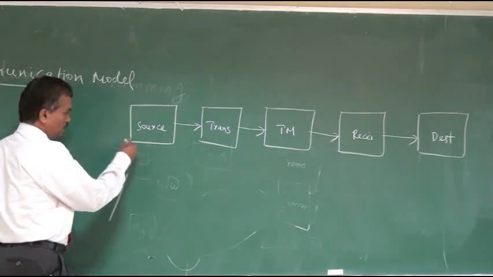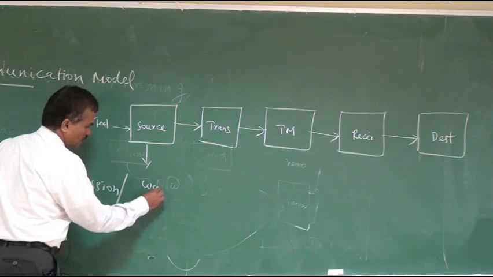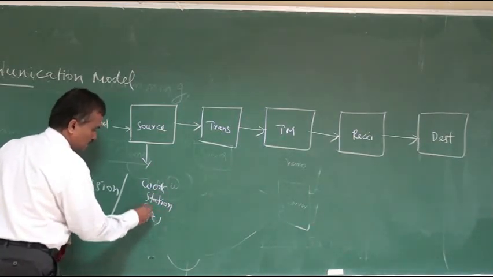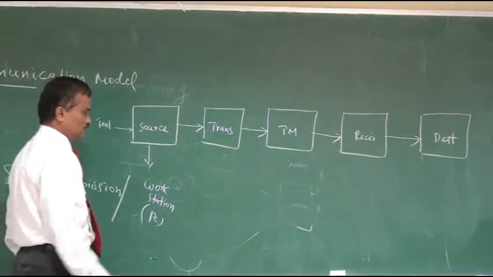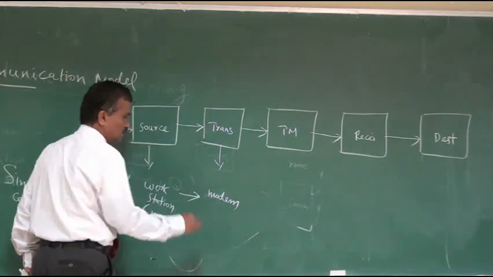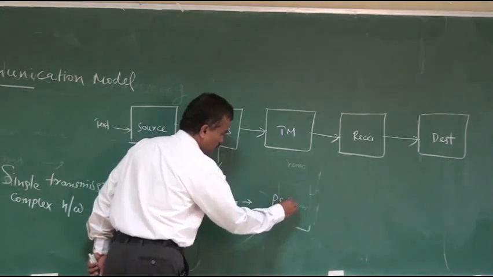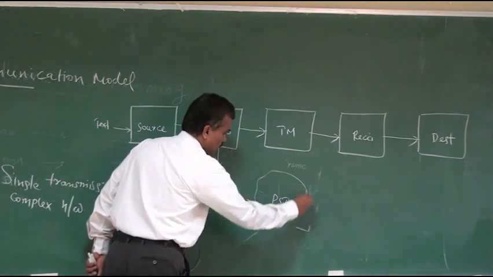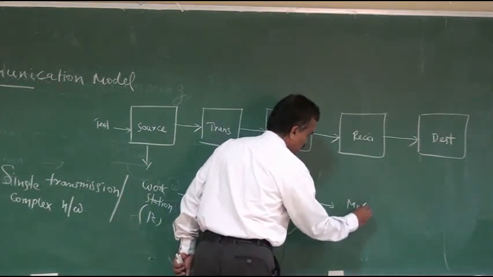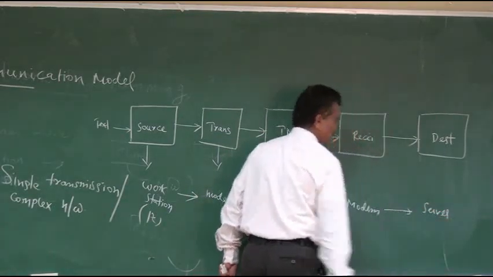For example, the source generates a text. An example for a source is a workstation or some PC. Next, the transmitter is a modem. Then the transmission media is a public telecommunication network. The receiver is again a modem. Then the destination system is a server.